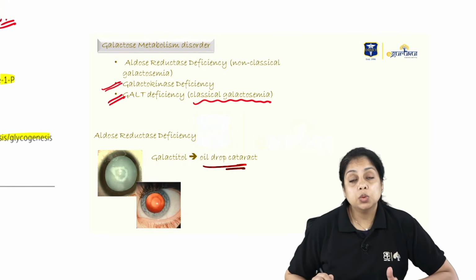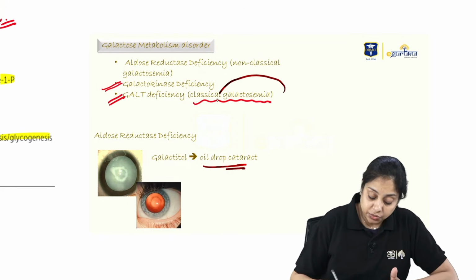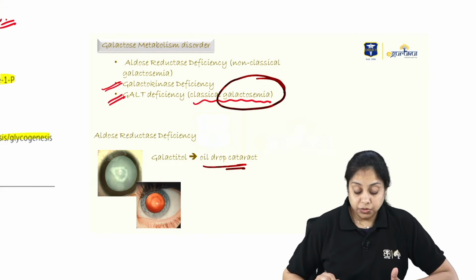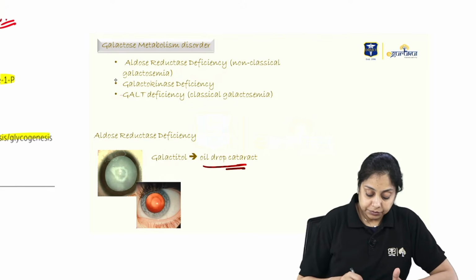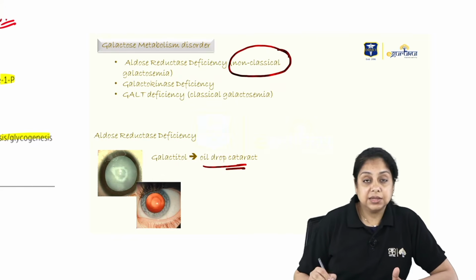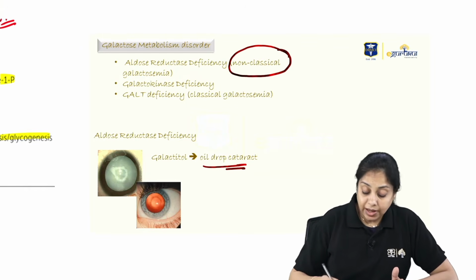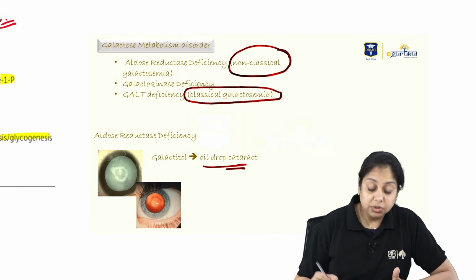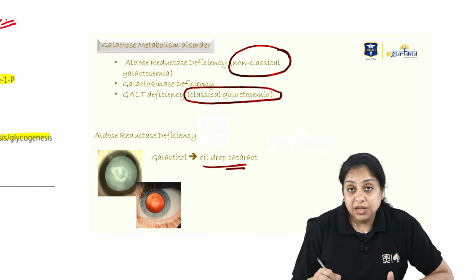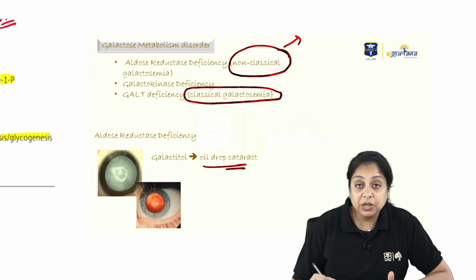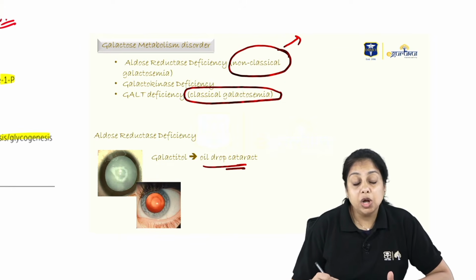So those people who are suffering from galactosemia, that is classical galactosemia and non-classical galactosemia, there are two different versions, right? If the aldose reductase is deficient, do you expect to see the oil drop cataract?